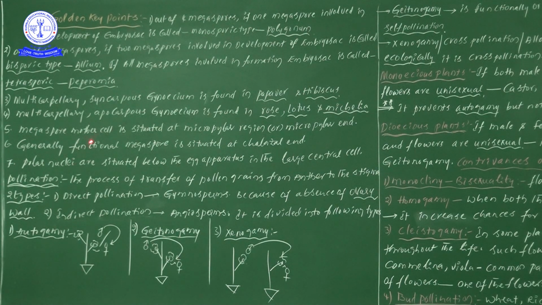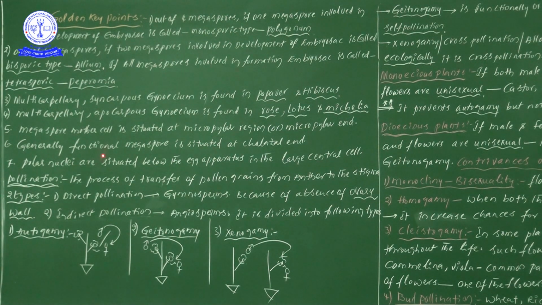If you take one particular ovule, 2 regions are there: one is the micropylar region and the other is the chalazal region. So towards the micropylar region, what cell can we find? The megaspore mother cell is situated at the micropylar end.